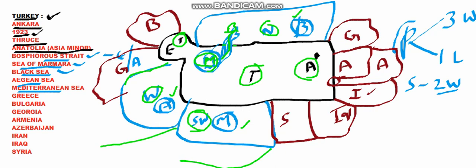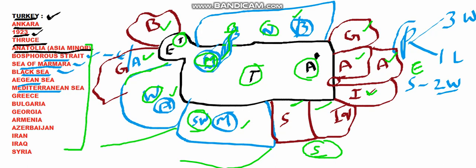And to see about the countries that are surrounding Turkey, we have Greece and Bulgaria on the northwestern side, and we have Georgia, Armenia, Azerbaijan and Iran, four countries on the eastern side of Turkey, and on the southern side we have Syria and Iraq. So these are the southern side countries. So basically all of these are listed here. You can relate them. So this listing is very important. So this is the overall geographical location of Turkey.